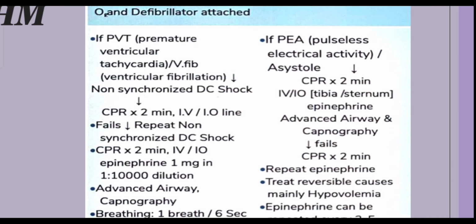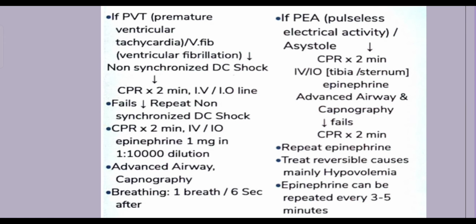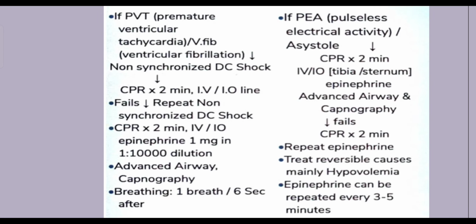Though it would look very horrible to inject into the sternum, they say that epinephrine can be given both intravenously and intraosseously in the patient. Along with this, the next step to be done is to intubate the patient. So advanced airway with capnography. You can notice that advanced airway came in the second box on the left hand side, but advanced airway is written in the first box itself on the right hand side for non-shockable rhythms. Capnography will give you an accurate estimation of whether you are ventilating the patient properly or not.